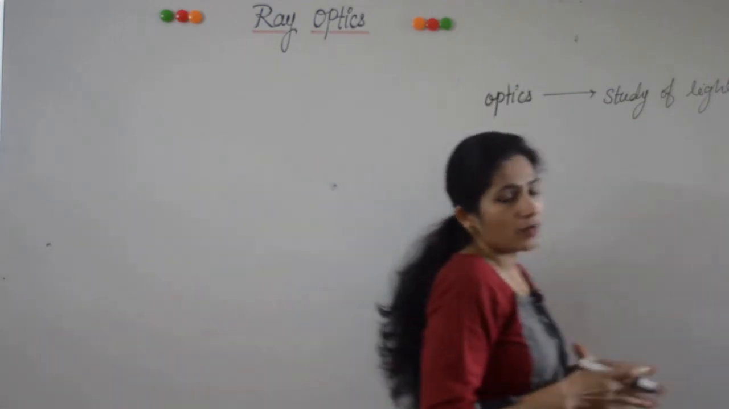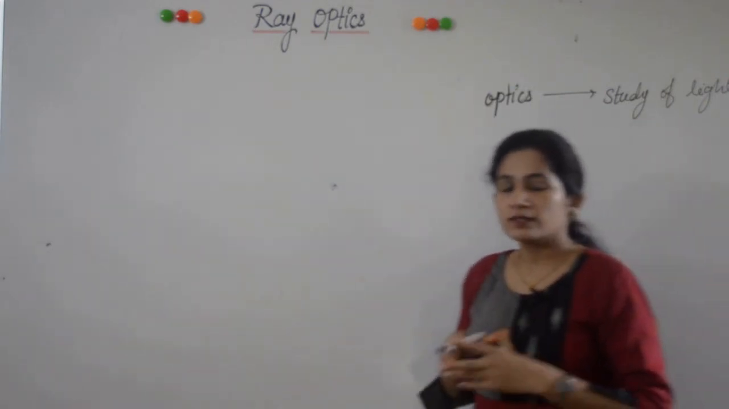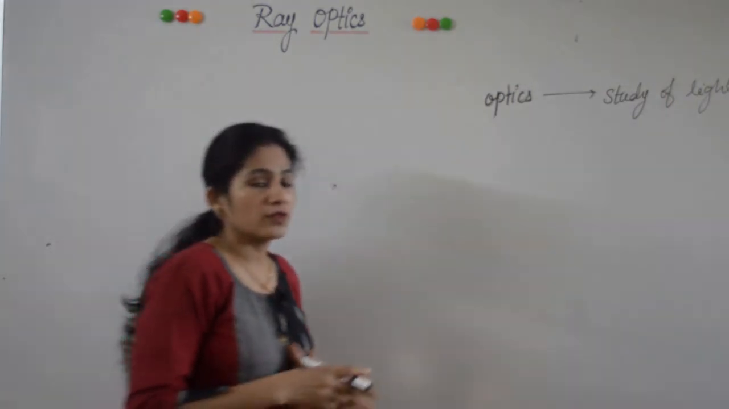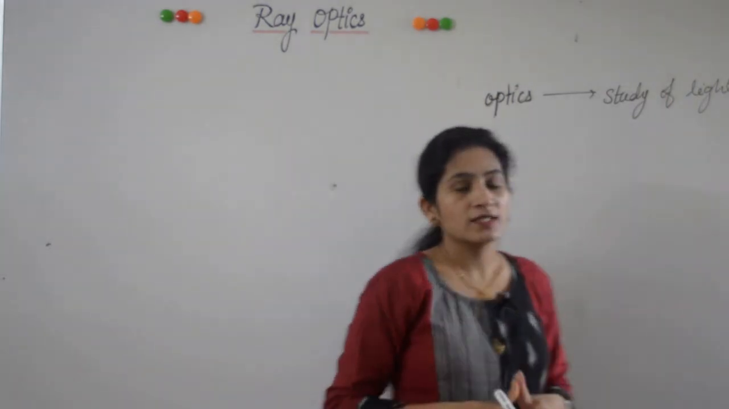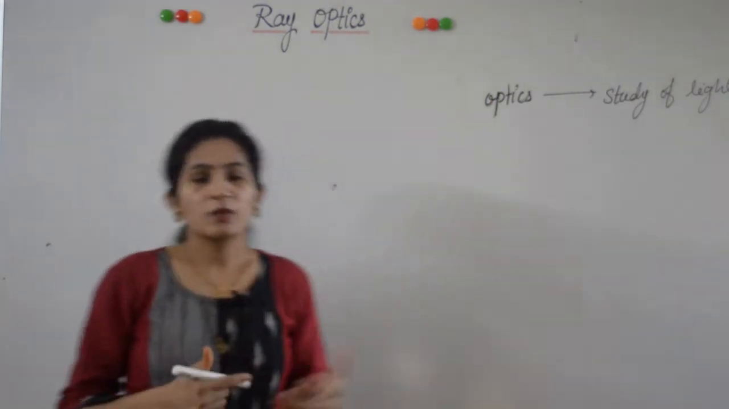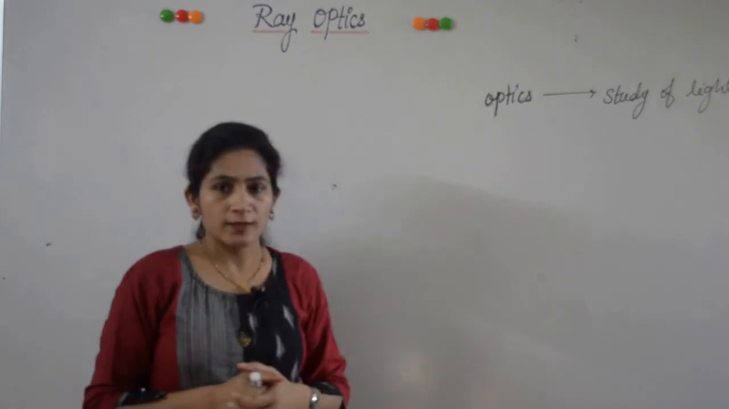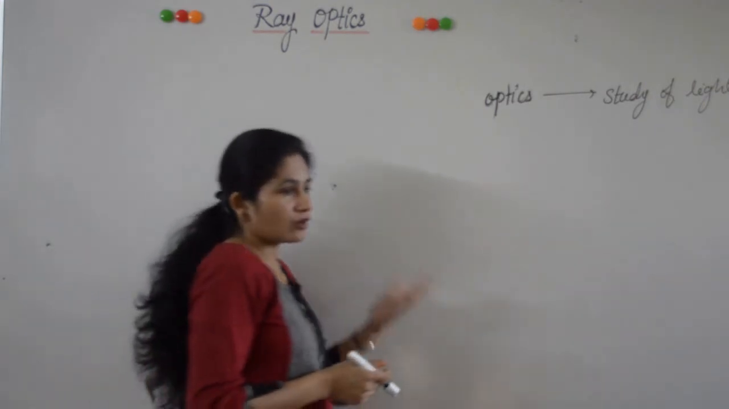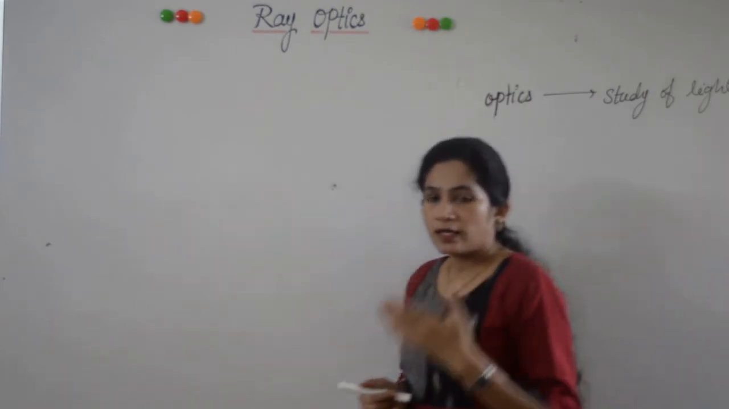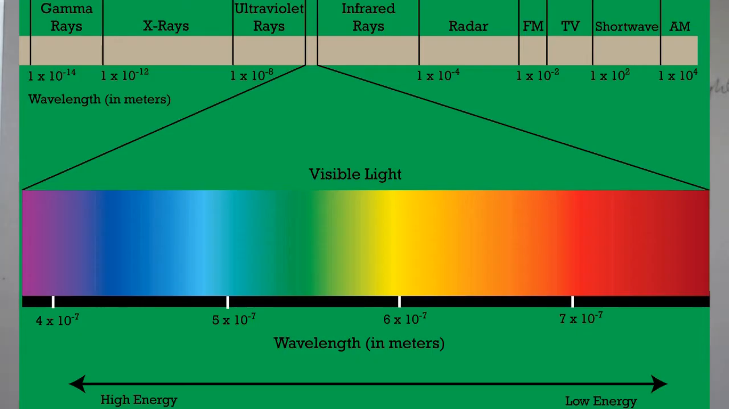About light you have been studying since 6th grade that light is a form of energy. Yes, it is a form of energy, but more precisely it is a form of electromagnetic radiation which can be perceived by the human eye. Electromagnetic radiation are of different types. You know the electromagnetic radiation like X-rays, gamma rays, UV rays, microwaves, radio waves, all these are electromagnetic radiation.